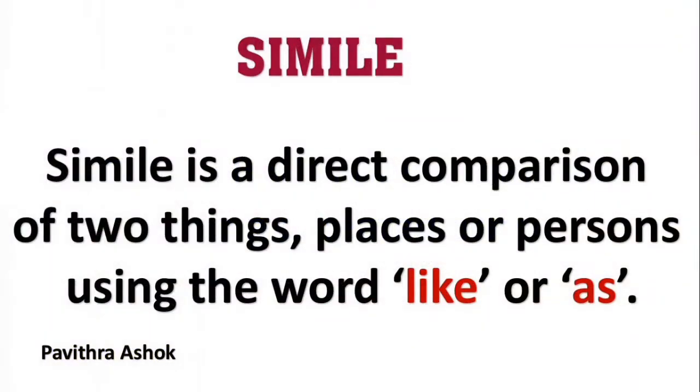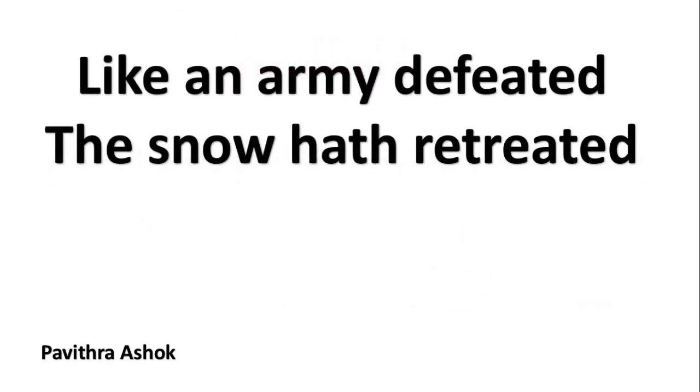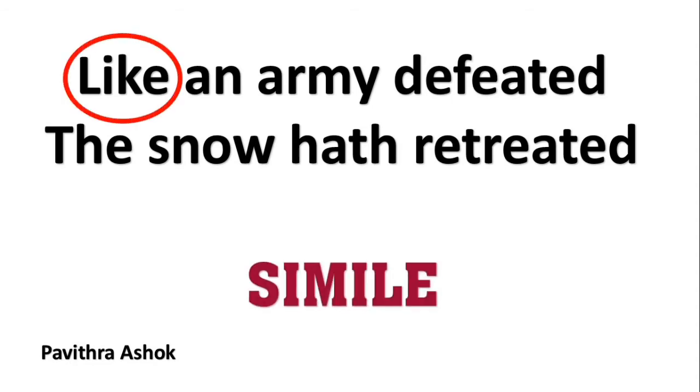Simile is a direct comparison of two things, places, or persons using the words like or as. Like an army defeated, the snow hath retreated. Here, the melted snow is compared to a defeated army returning from its place with the help of like. So, the figure of speech is simile.